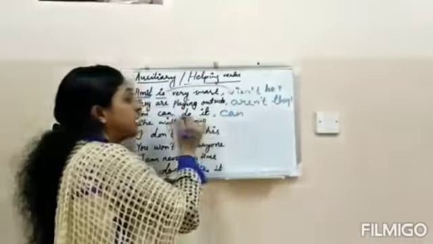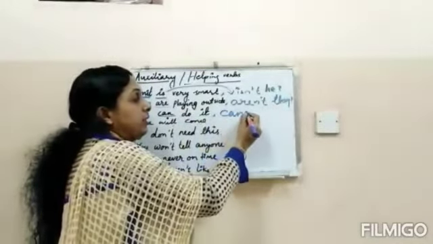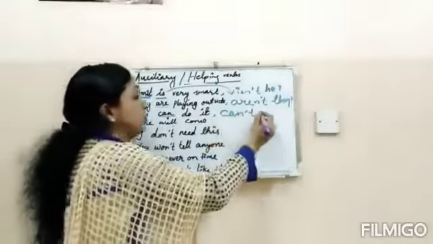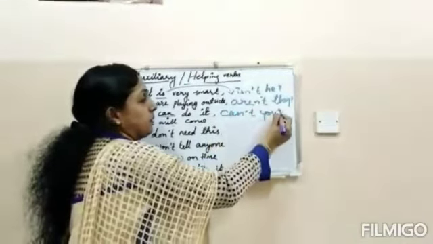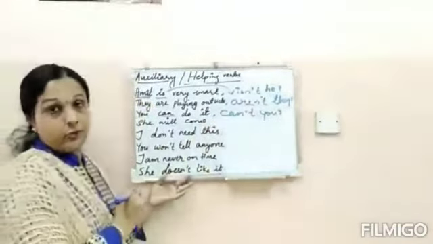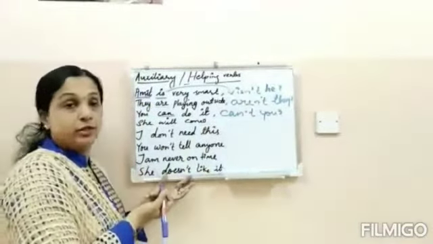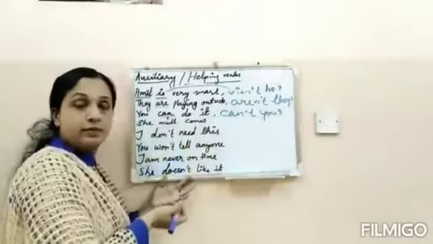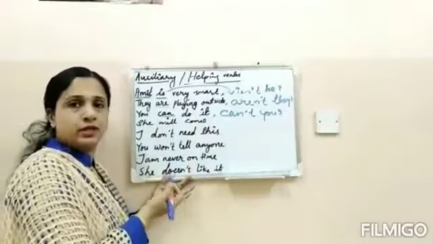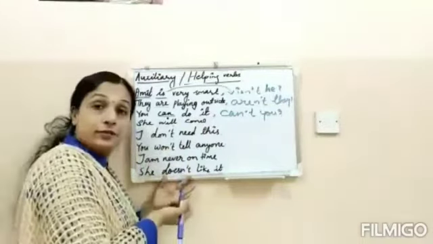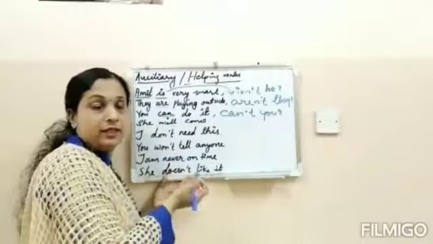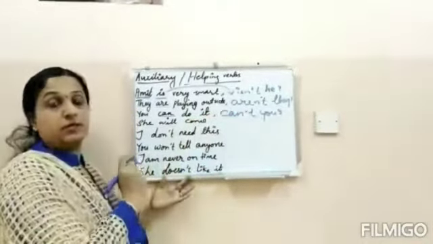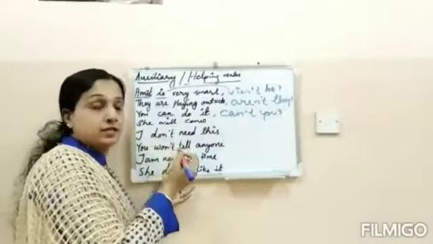You can do it, can't you? That means cannot you. So see this: you can do it, can't you? We want to confirm it. That is why we are using question tags. We want to confirm whatever we say.